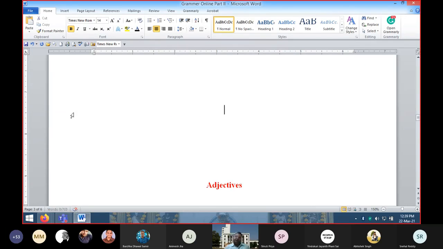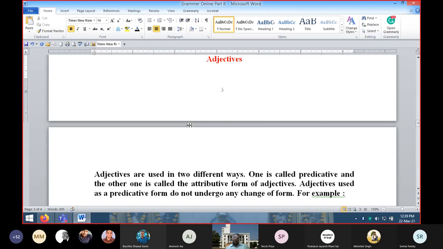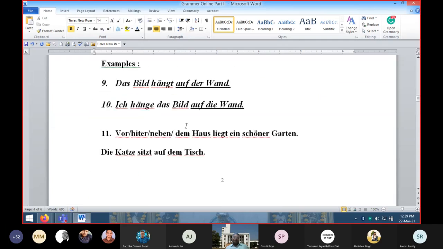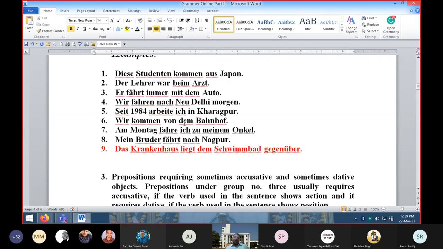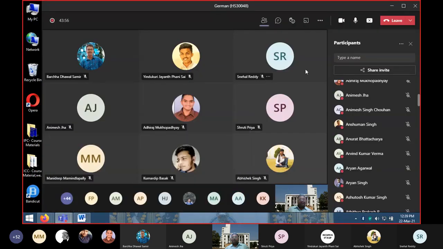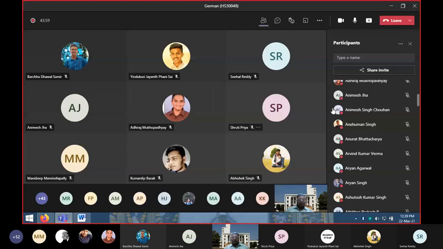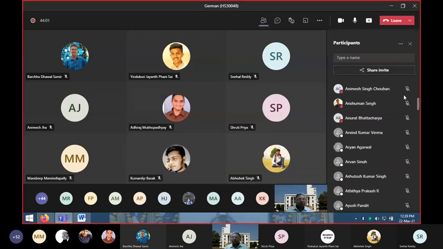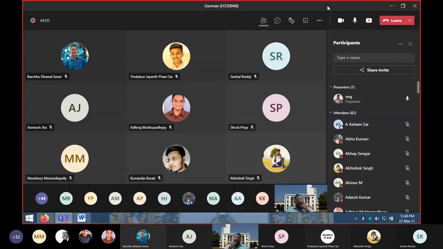So like this, lots of sentences you will find where some words are missing. So you have to think and choose the appropriate word and fill the blanks. So I have explained about the planning of your test 2. And now, if you have any further question, you can ask. If you have any doubt or anything not yet clear, please ask.